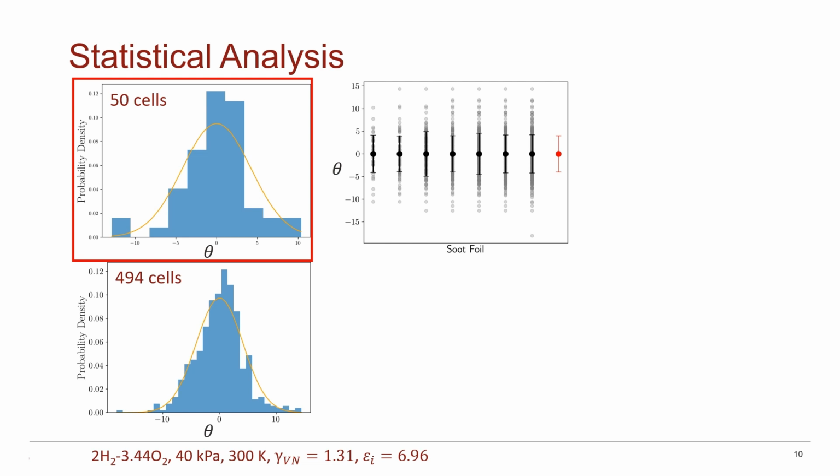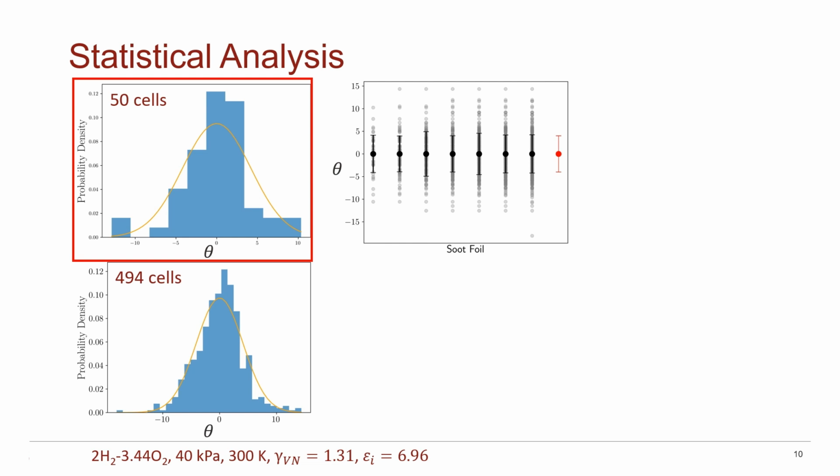Here I'm plotting the mean and standard deviation of individual soot foils measured in the convergence study. The filled circles define the mean, with the bars defining the standard deviation, and the open circles define individual measurements. The red case defines the initial measurement of 50 cells, and again we can clearly see that the standard deviation of each soot foil is very close to one another.